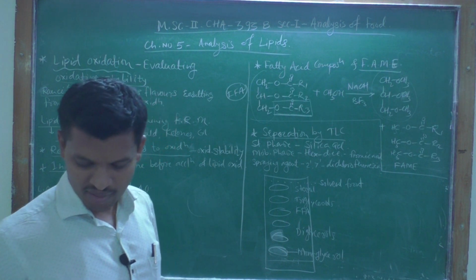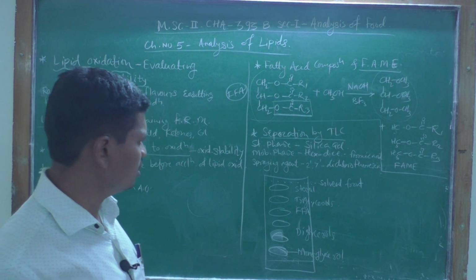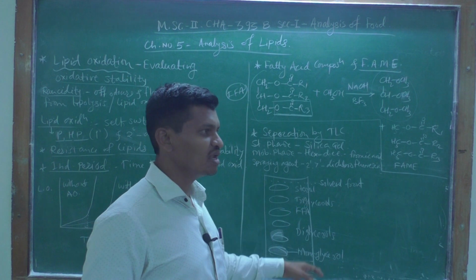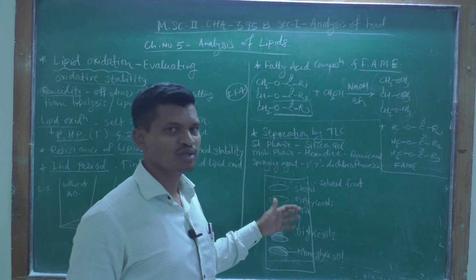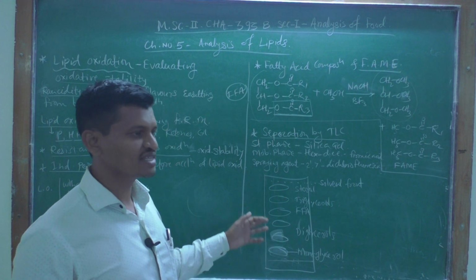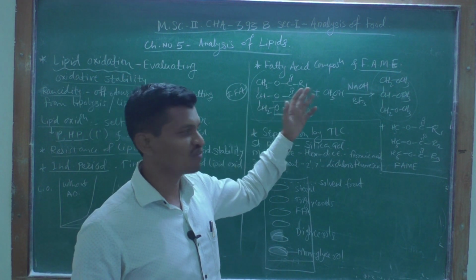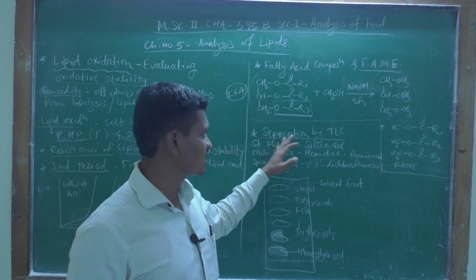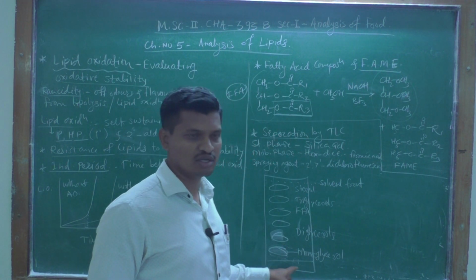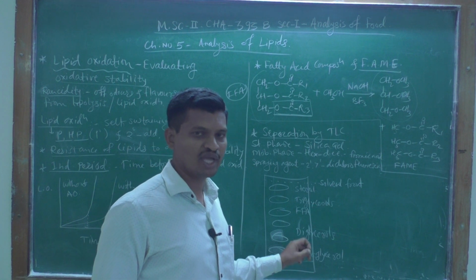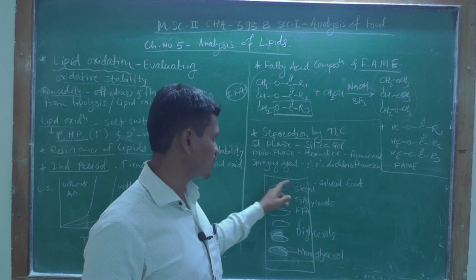Okay, then this is a simple schematic diagram of the separation of these triglycerides and fatty acids or FAME by using thin layer chromatography. So this is the origin or space where we can give a spotting. This is the solvent front.